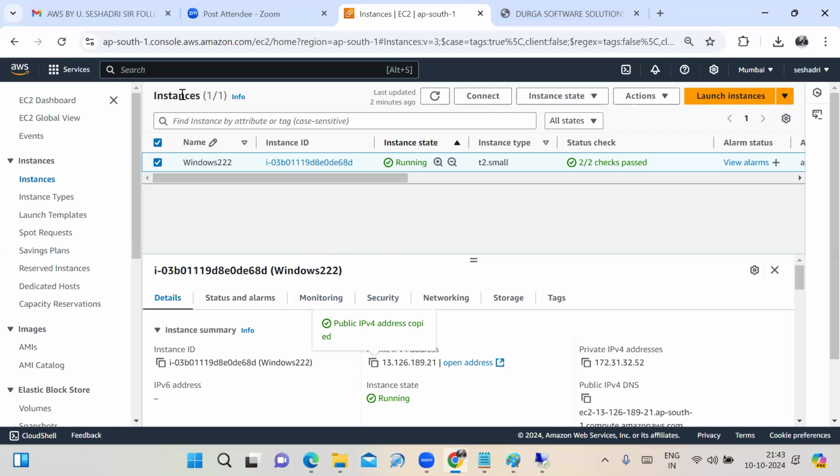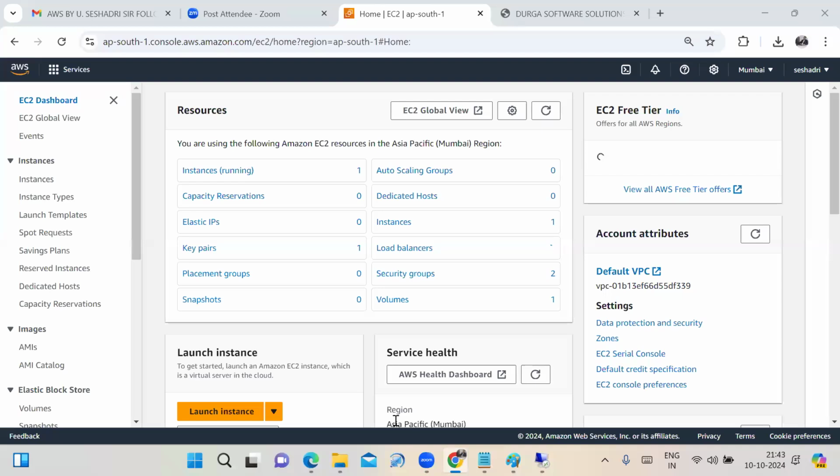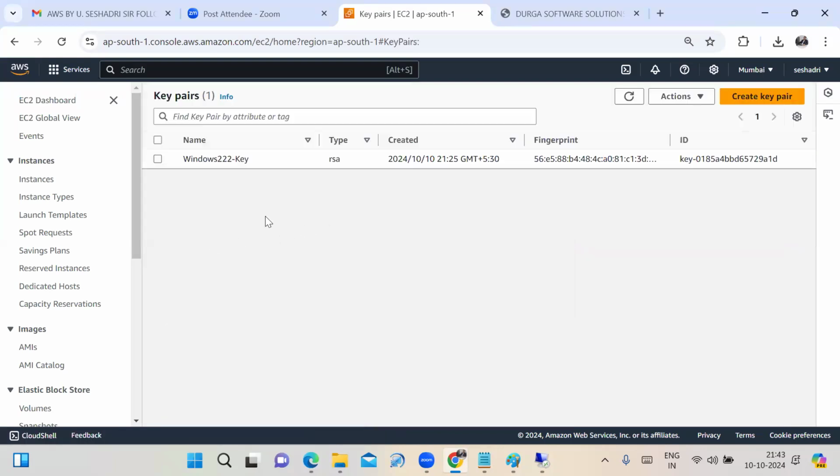Now on the left side, we have to click on the EC2 dashboard. Just refreshing the browser. Now we observe how many instances are running: 1. In the beginning, how many instances were there? 0. Now 1 instance is there. How many key pairs were there in the beginning? 0. Now 1 key pair is there, the one you created, Windows 222 key.